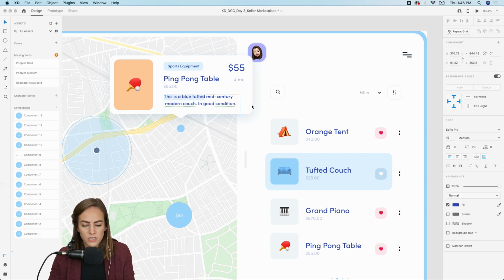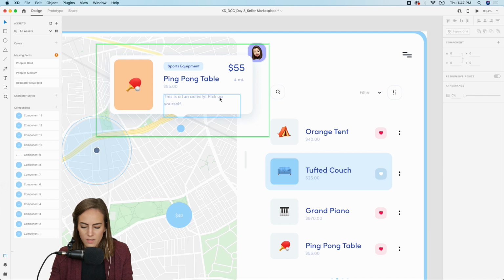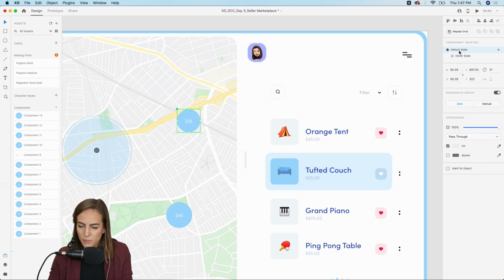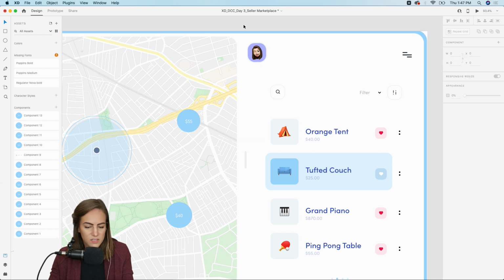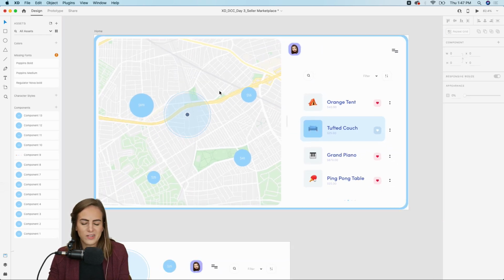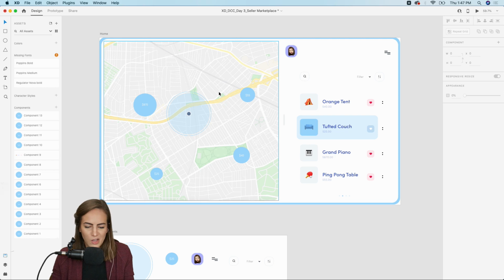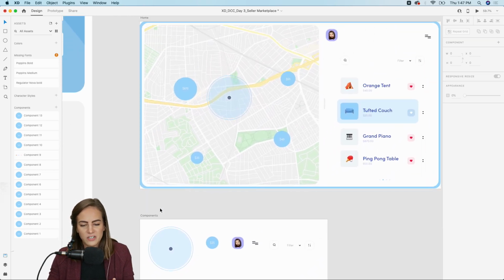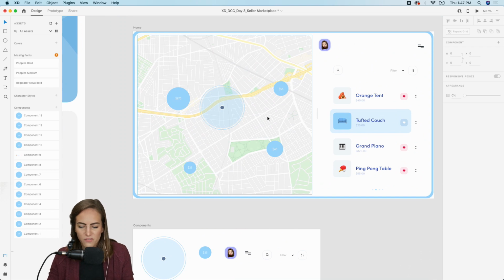And then the description, will say, this is a fun activity. Pick up yourself. Like no shipping or something. Okay, so that looks good. Let's bring it back to the default state. All right, and you could keep adding as many as you want. Obviously, I'm sure there's a bunch more on the Craigslist app or something, but I'm just going to do 4. I think that's fine for now.